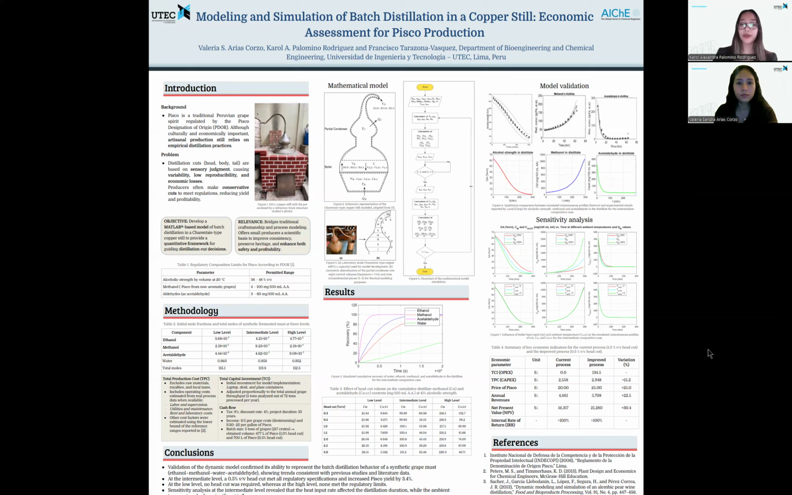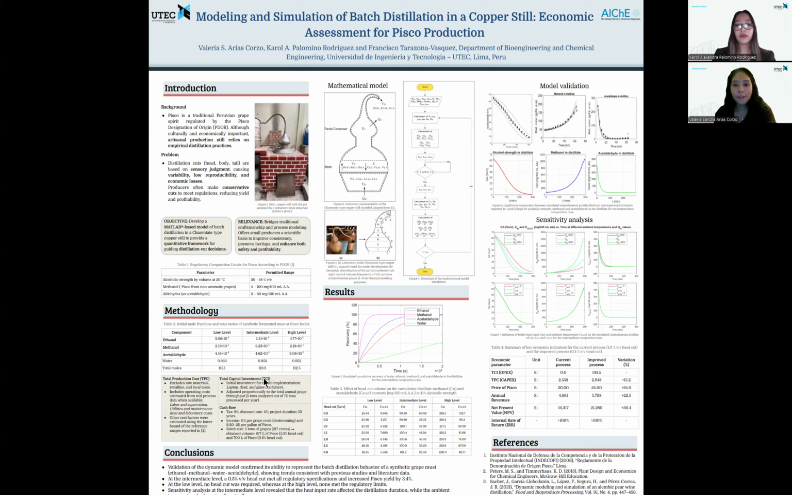efficient, and profitable. According to the Pisco designation of origin regulations, the distillate must contain 38 to 48% alcohol by volume and comply with limits for methanol, acetaldehyde, and other volatile congeners. In this context, methanol and acetaldehyde were chosen due to their toxicological relevance and strong influence on product conformity.